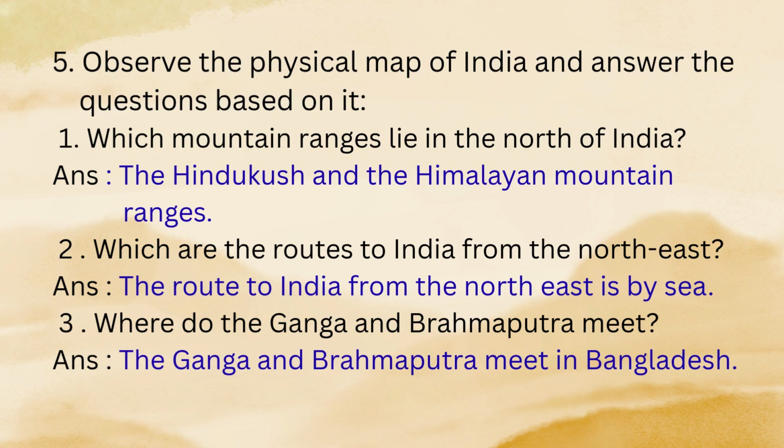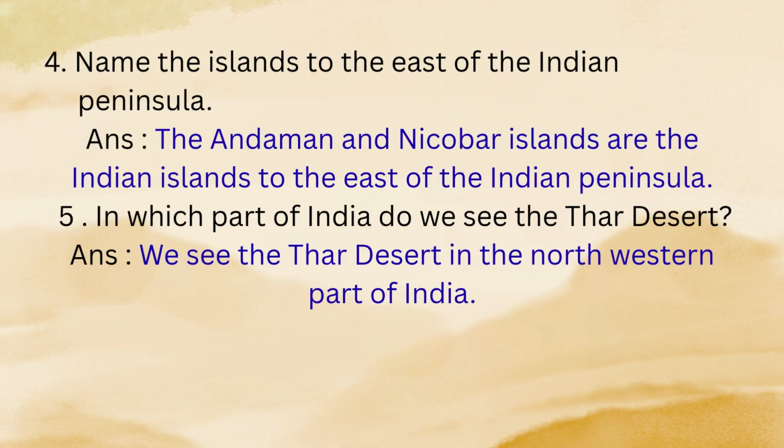3. Where do the Ganga and Brahmaputra meet? Answer. The Ganga and Brahmaputra meet in Bangladesh. 4. Name the islands to the east of the Indian peninsula. Answer. The Andaman and Nicobar Islands are the Indian islands to the east of the Indian peninsula. 5. In which part of India do we see the Thar Desert? Answer. We see the Thar Desert in the northwestern part.